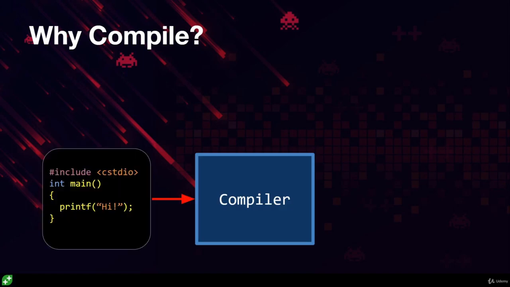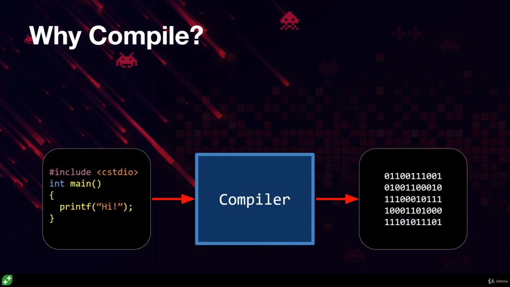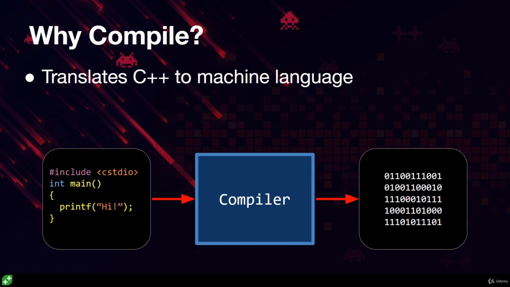We write our source files and then we hand those over to the compiler, which processes them and produces the binary information that the machine can read. Now, this is simplifying things a bit, but for now, all you need to understand is that we need to compile our programs in order for them to run. The compiler plays the role of translator between C++ and machine language.